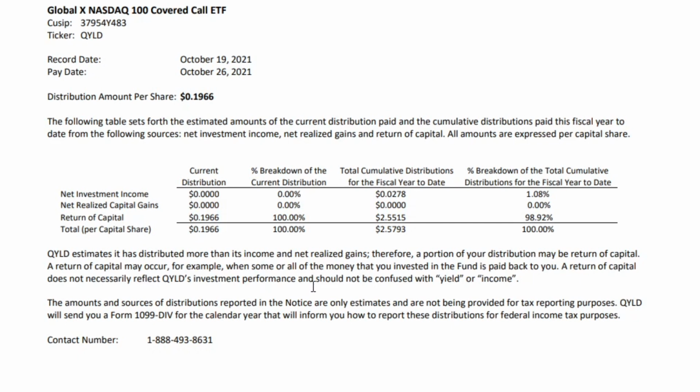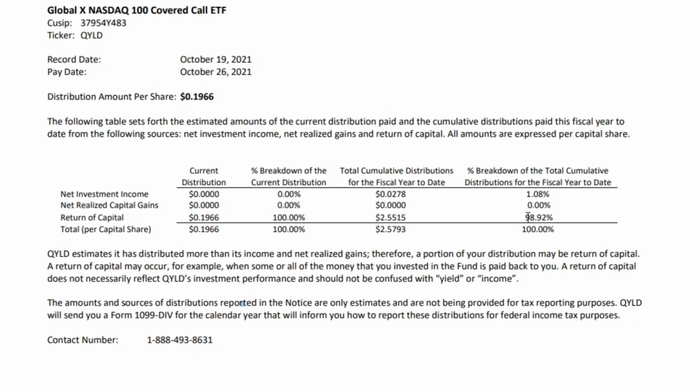It does not really break down what's going to happen at the end of the year. What will happen is you're going to get a Form 1099-DIV, and that's going to give you the breakdown of all of your short-term capital gains, long-term capital gains, and return of capital. And remember, with return of capital, you're not going to pay taxes on that portion of the distributions.